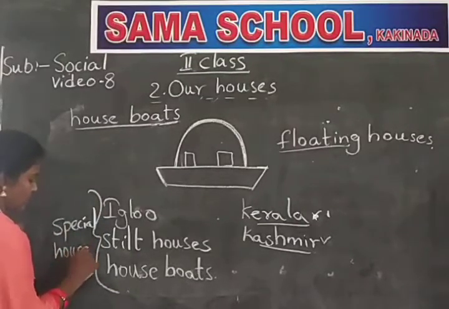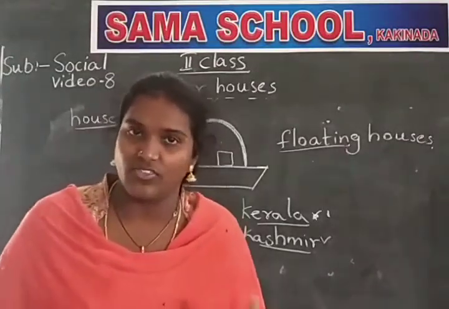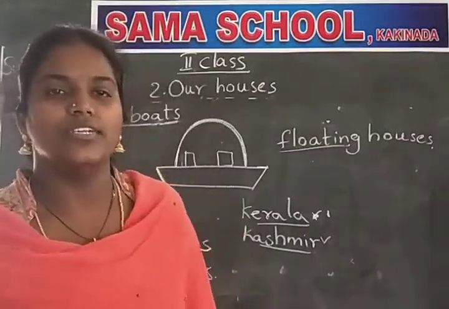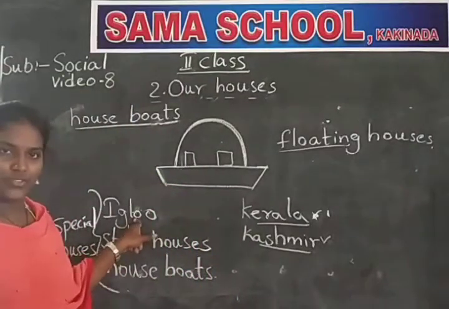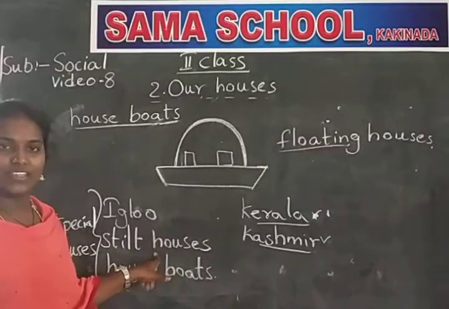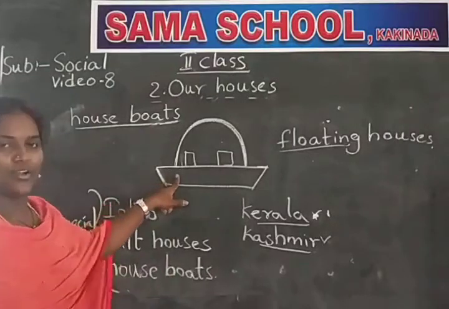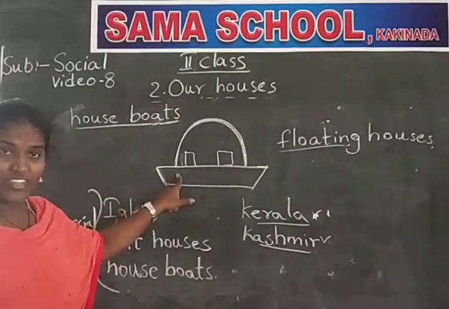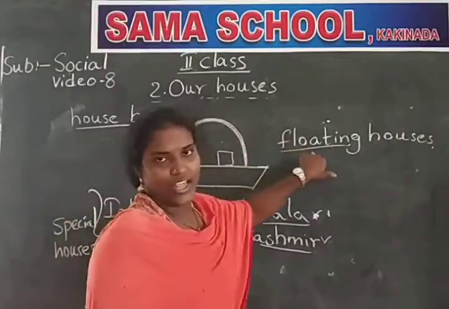Okay, children, we learned the different kinds of houses, that is kacha house and pakka house. Now we learned about the special houses also. Igloos made of snow, stilt houses made of long poles and sticks, and houseboats. Houseboats are made with the help of boats and they float on the water. That's why they are called floating houses.